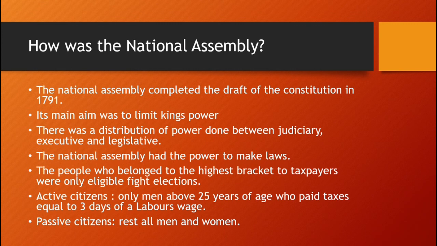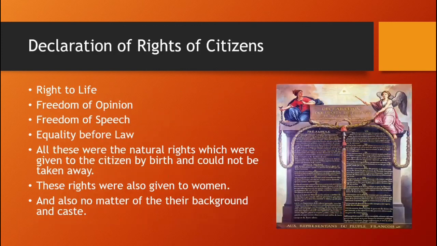Only men who were above the age of 25 years and who could pay a tax equal to 3 days of a laborer's wage. And who were passive citizens? All the rest, men and women and old people, were the passive citizens. Yes, now what were the rights given to the people by the National Assembly? It is this, the Declaration of Rights of Citizens: a right to life, right of opinion, freedom of speech, and equality before law.